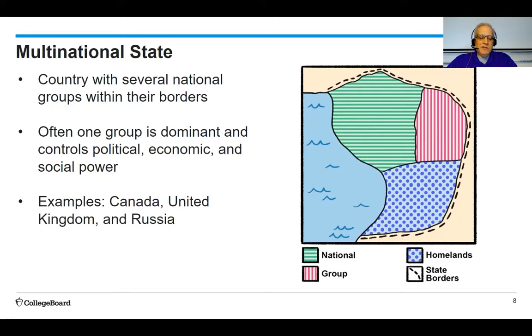Good examples of this include places like Canada, where there are several national groups, including the Quebecois, the Canadians, as well as several First Nations groups. Also, Russia, with its large area, has a lot of different national groups that are inside of it, and each of those groups has their own homeland, speaking their own language and having their own traditions and customs.